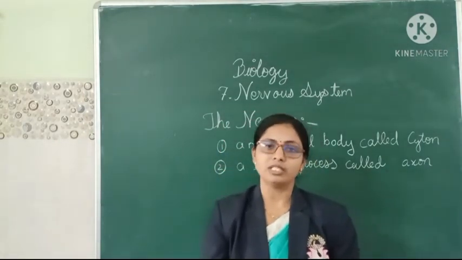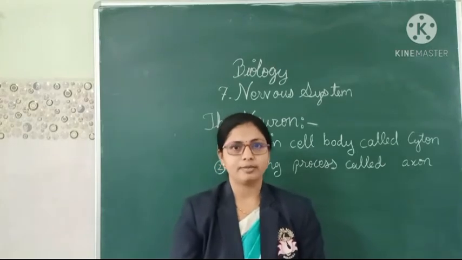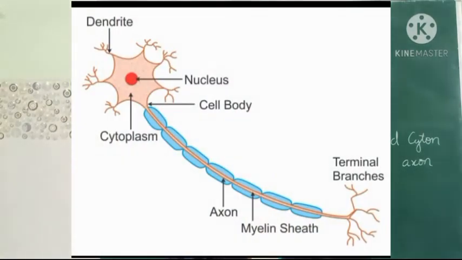So let us have a look at this diagram and study the neuron. This is a diagram of a neuron, or we can say a nerve cell. The cell body contains a nucleus. The dendrites are cytoplasmic extensions of the cell body. From the cell body arises one long process called the axon. Its length may vary from a few millimeters to 1 meter. The end of the axon terminates in a number of branched filaments called terminal branches.